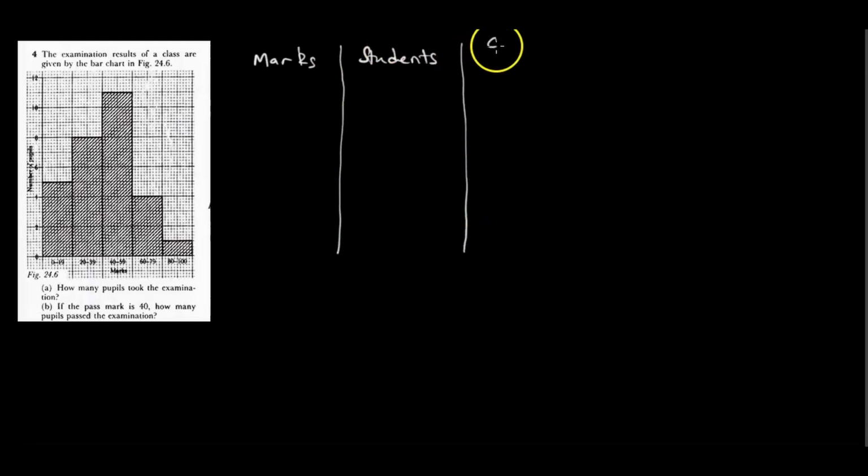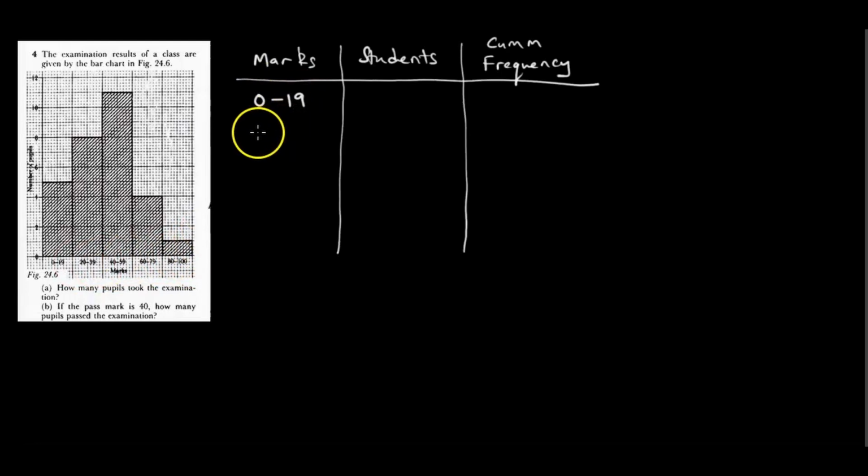Then we can come here and put the cumulative frequency, like that. For the marks, we are just going to represent them as the class intervals: 0 to 19, 20 to 39, 40 to 59, 60 to 79, and lastly 80 to 100, like that.